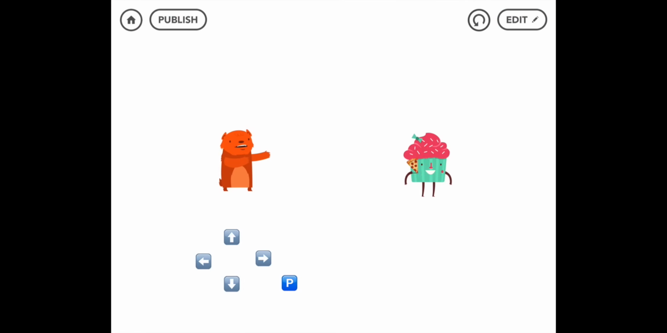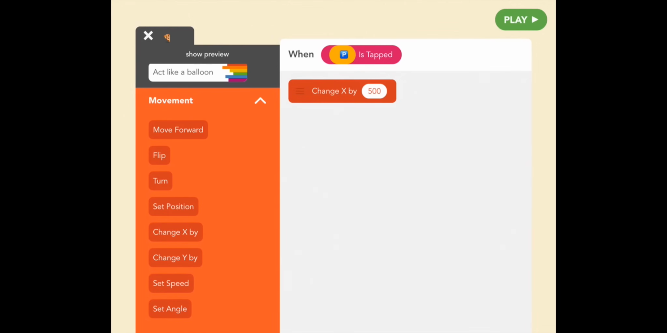Press P. Okay, that works, but I'm a little confused. This doesn't really look like bear is throwing pizza, right? We need to set it in bear's hands so that it looks like it's coming from him. He's the one throwing the pizza, right? So let's go back to edit, and we need to place the pizza in a specific spot, and the way we do that is set position.